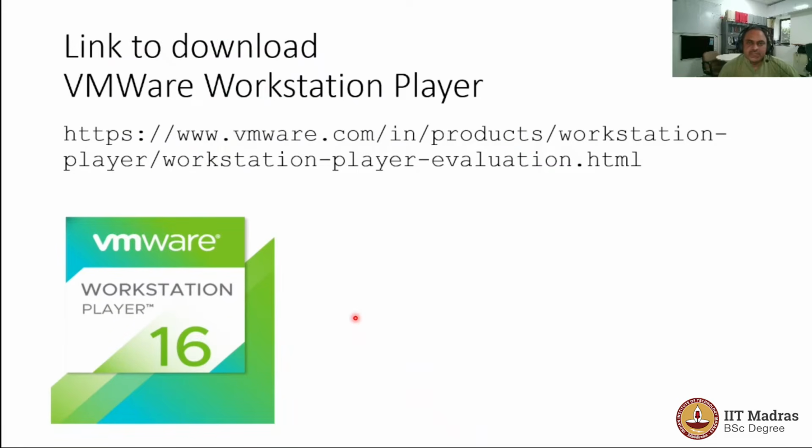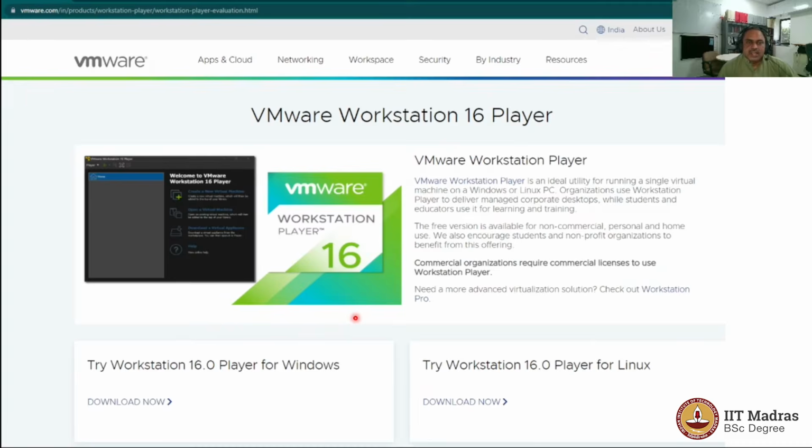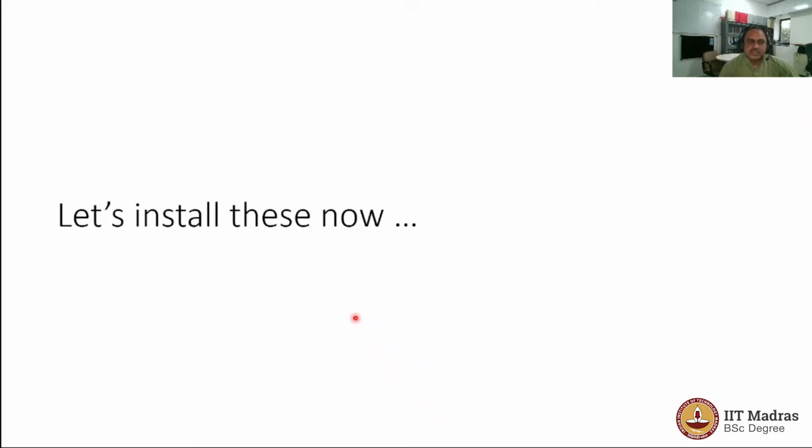You can download the VMware Workstation Player from the VMware website by searching for it, and you could pick up the Windows version of it because your host operating system is Windows. So let us go and try out these to launch a virtual machine and see how that works out.